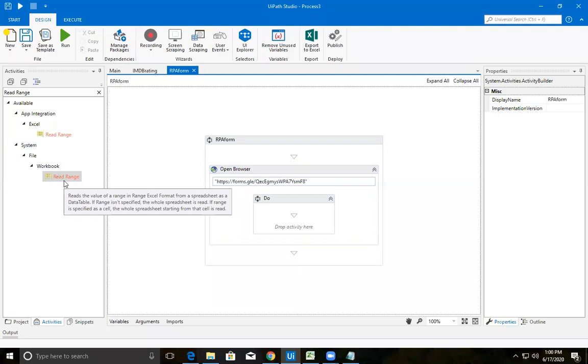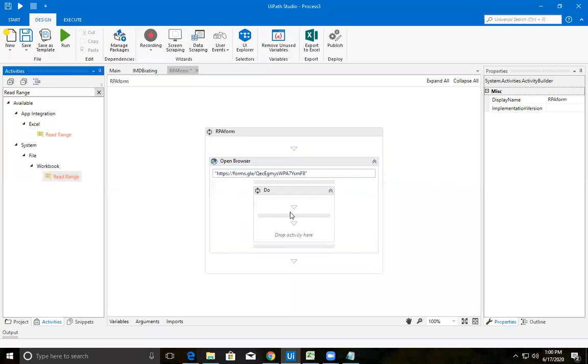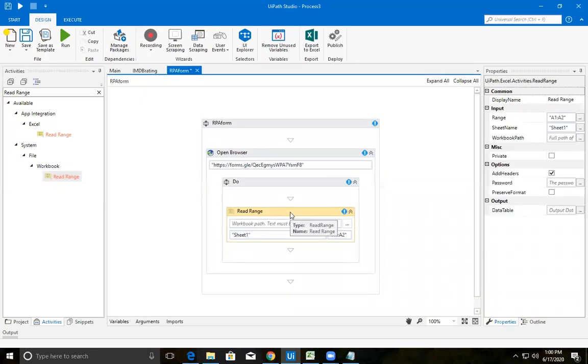Generally, it is better to use the activity under workbook because it will be universal to any system wherever you use it. So let's use this read range activity. Am I clear? Any doubt in the difference between the read range under Excel or under workbook? I guess no.